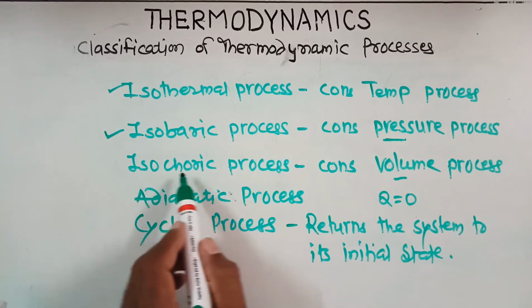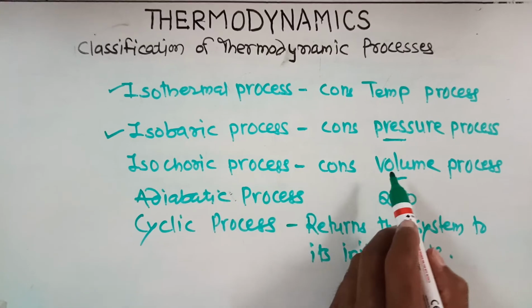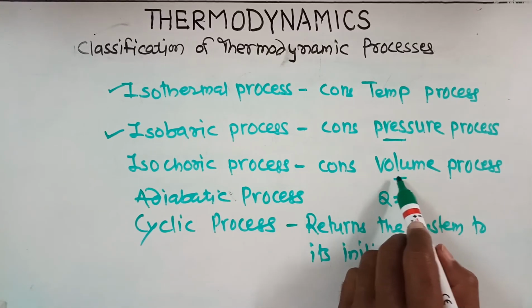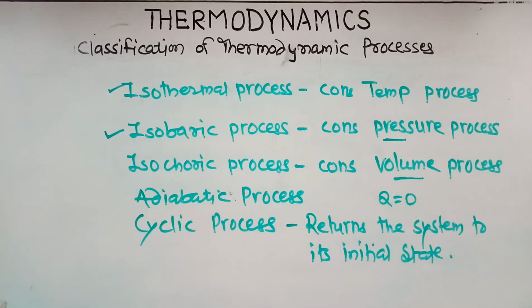The example of the isochoric process is when an ideal gas is heated at constant volume. So these are the examples of these processes.